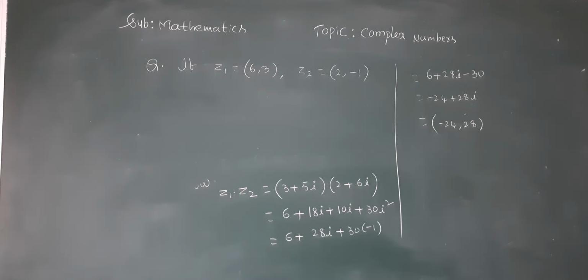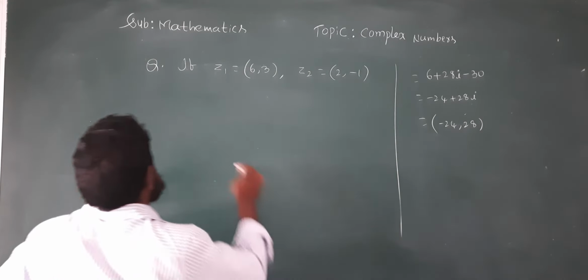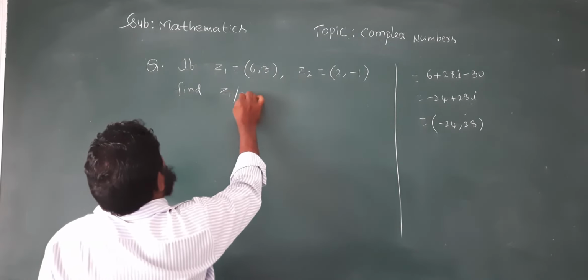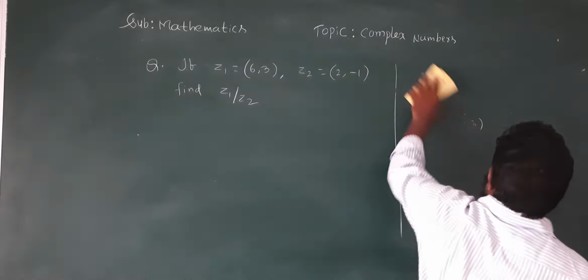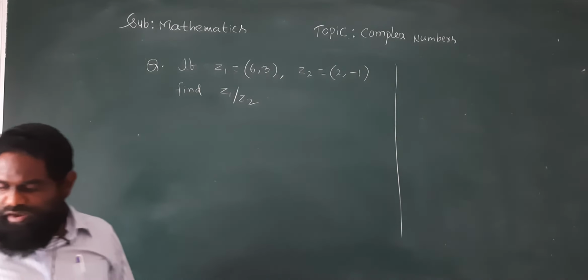Now we are going to find the value of z1 by z2. We found the value of z1 plus z2, z1 minus z2, z1 into z2.